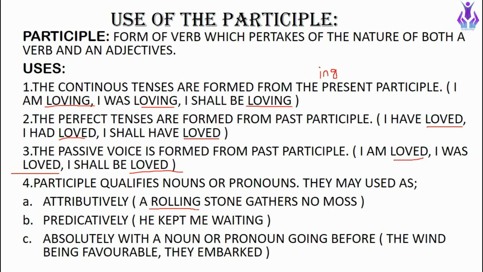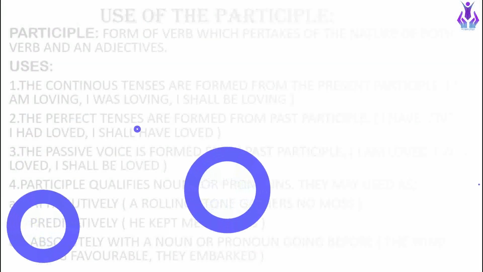The next is predicatively, like it can come in the predicate of the sentence. "He kept me waiting." So here waiting is our participle. The next is absolutely, with the noun or pronoun going before, like when there is a noun or a pronoun and before it we put a participle, that is our use of participle. "The wind being favorable, they embarked." So here the word being is our participle. So here we are done with the uses of participle.